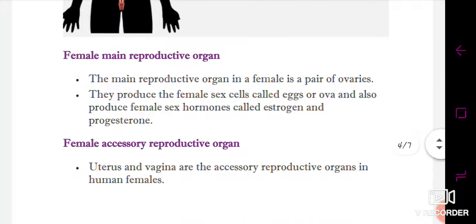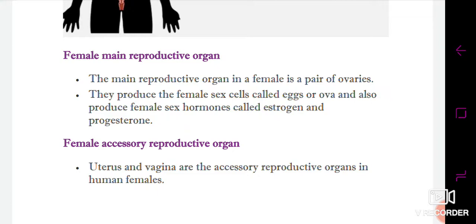The first main part of the female reproductive system is the pair of ovaries, which are responsible for the production of female sex cells, called the eggs or ova. The main thing about these eggs is that they begin to be produced inside females during their birth. When the girl is born, egg formation starts in her body.